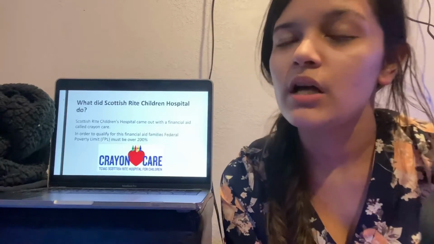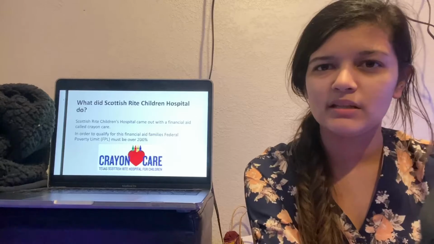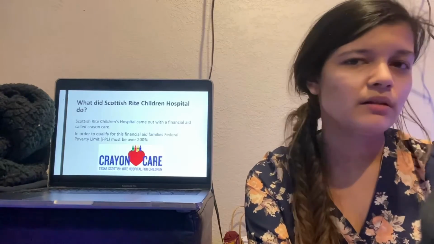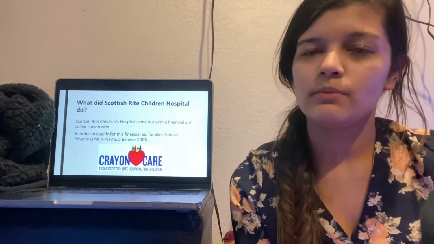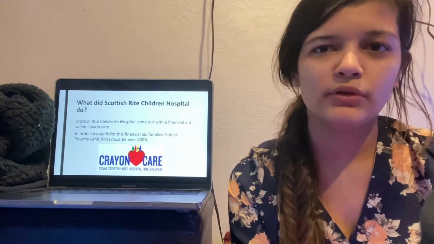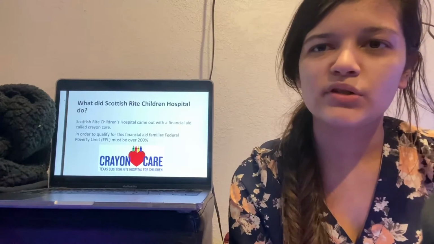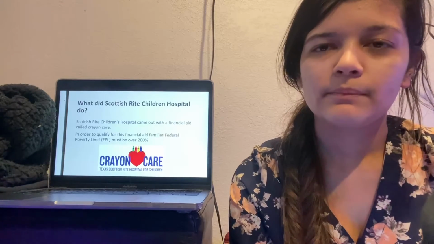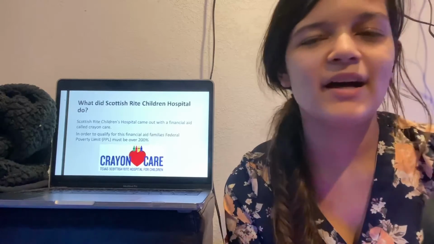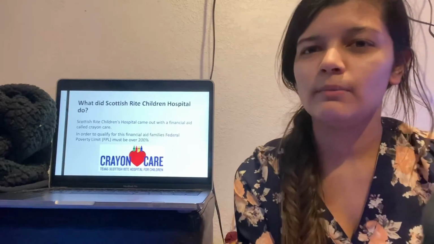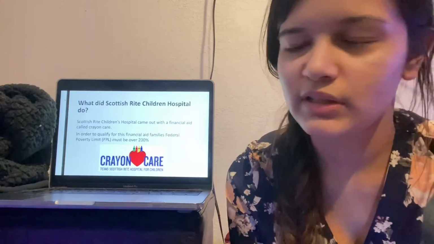Scottish Rite Hospital's mission statement is to help the children and basically later on worry about how the bills will be paid for the treatment that they offer the children. They also like to not worry about how much is actually being paid at the moment. They want to make sure that the children are getting the best treatment that they can, the treatment the children need to receive.